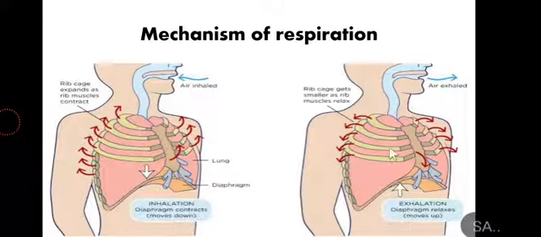During this, the external intercostal muscles of the ribs relax, while the internal intercostal muscles contract, and the diaphragm's muscles also relax. The volume of the thoracic cavity decreases while that of the abdominal region increases.